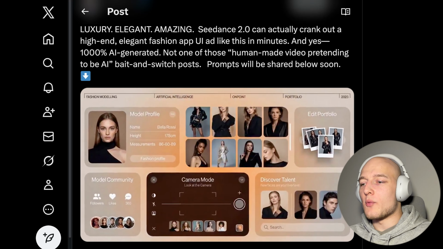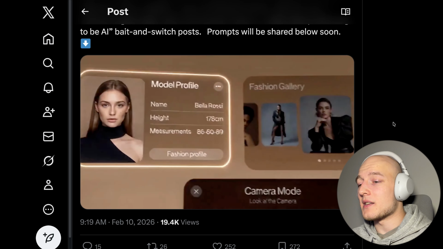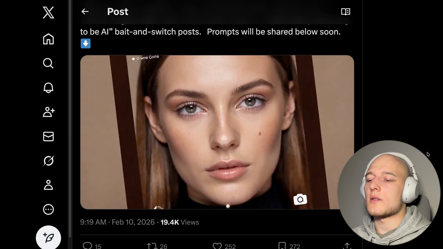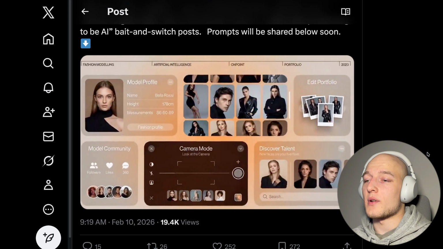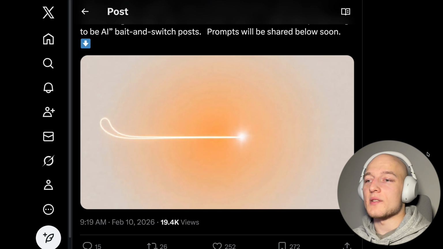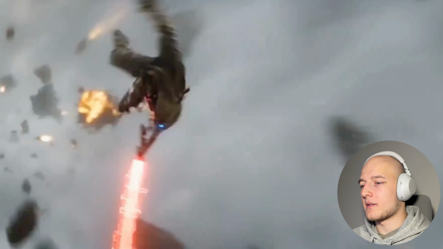And guys, we just had Remotion recently as well, which was a major upgrade to AI motion graphics. Now we have Seedream. As I said in the Remotion video, I think that 2026 is going to be the year for AI video editing, AI motion graphics, and just AI helping video editors in general. So here we have another example. This time it's a lot more action-packed.